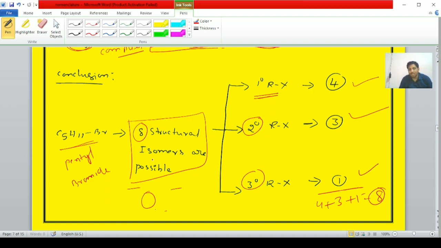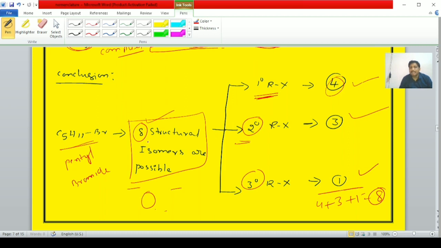From the examination point of view, they will ask like this. How many structural isomers are possible for pentyl bromide? 8. How many tertiary pentyl bromides are possible for this compound? Tertiary 1. How many secondary alkyl halides are possible for C5H11Br? 3. How many primary alkyl halides are possible for pentyl bromide? There are 4 in number, student.